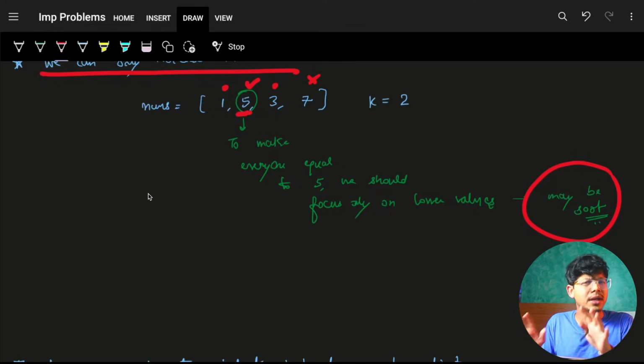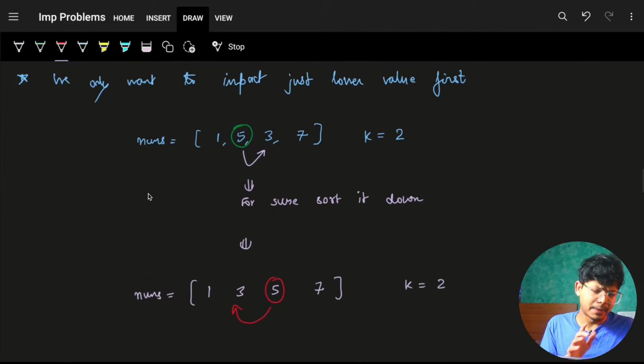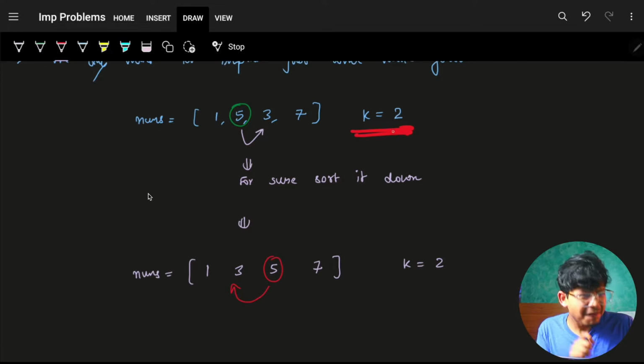So I'm just concerned, okay, maybe just the lower element I need, maybe I can just edit on the array itself, I might not need sorting. That is one intuition which we have got so far. But if we see that we have a k limit given, it is not an infinite k I can just achieve, or I have a limit of k.